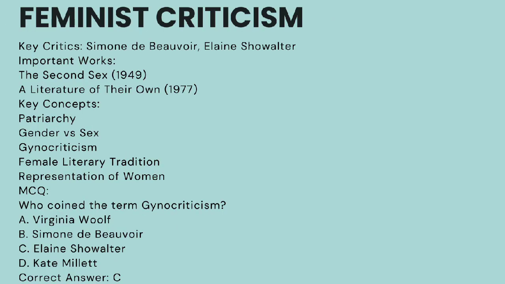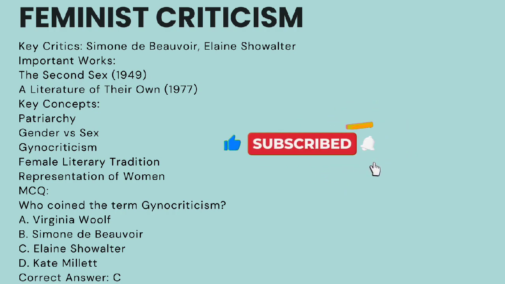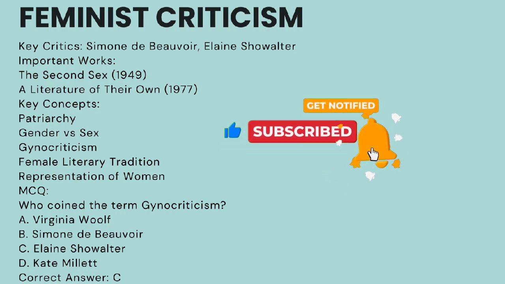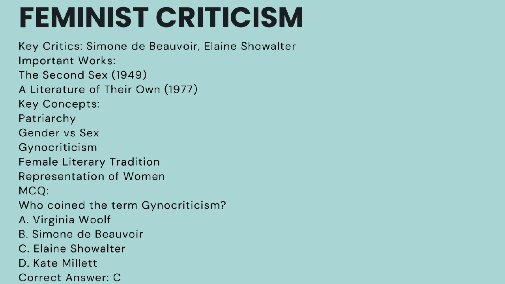Now let's learn about feminist criticism. So feminist criticism studies women's representation and patriarchy. Okay, it talks about this. So important critics associated with feminist criticism are Simone de Beauvoir, Elaine Showalter, and some important texts like The Second Sex, which was published in 1949, A Literature of Their Own, published in 1977, and obviously some key concepts that are associated with feminist criticism.